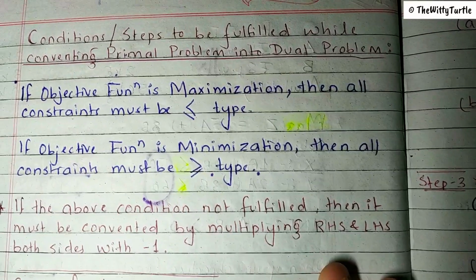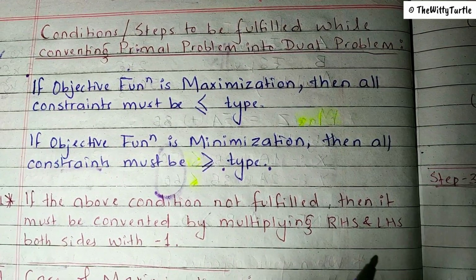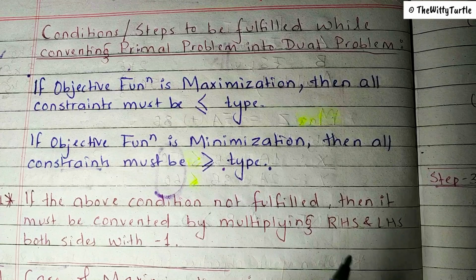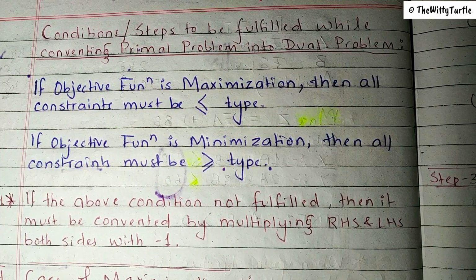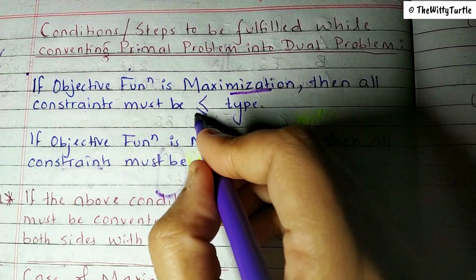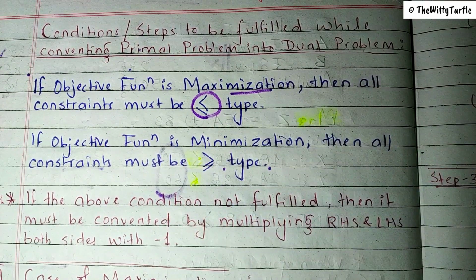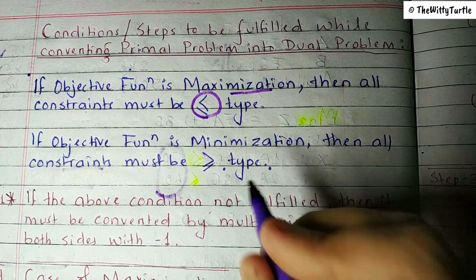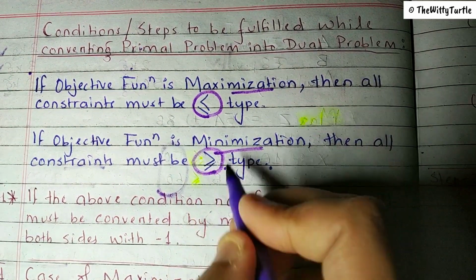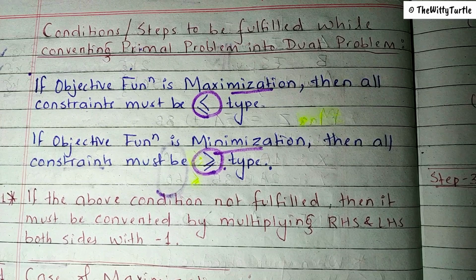Now let's understand what the conditions or steps to be fulfilled are while converting primal to dual. If the objective function is maximization, then all the constraints must be of this type, right? And if the objective function is minimization, then the constraints must be more than or equal to. In the previous example we saw this.